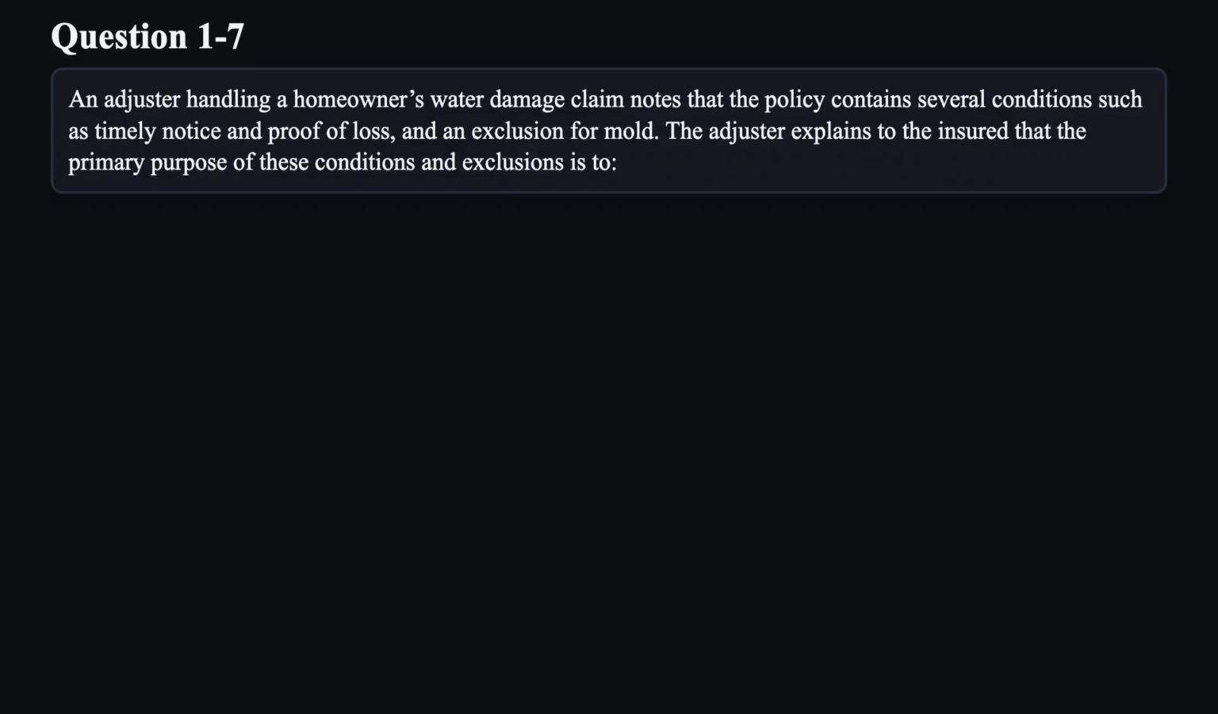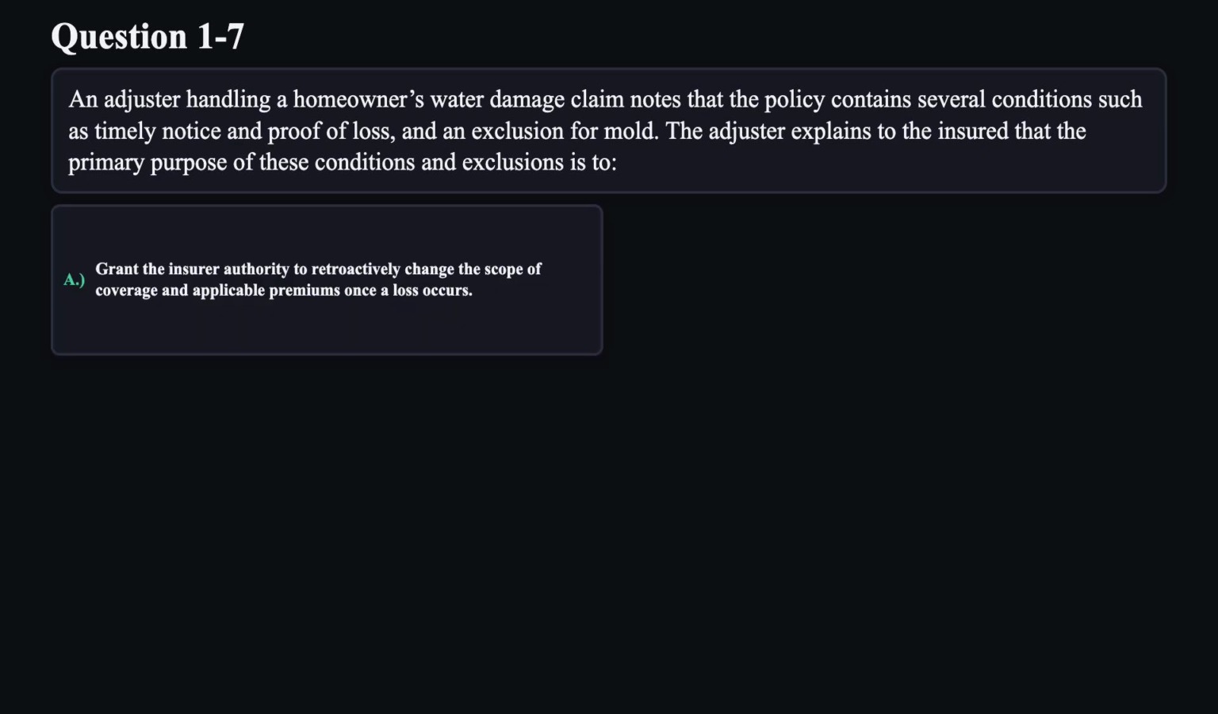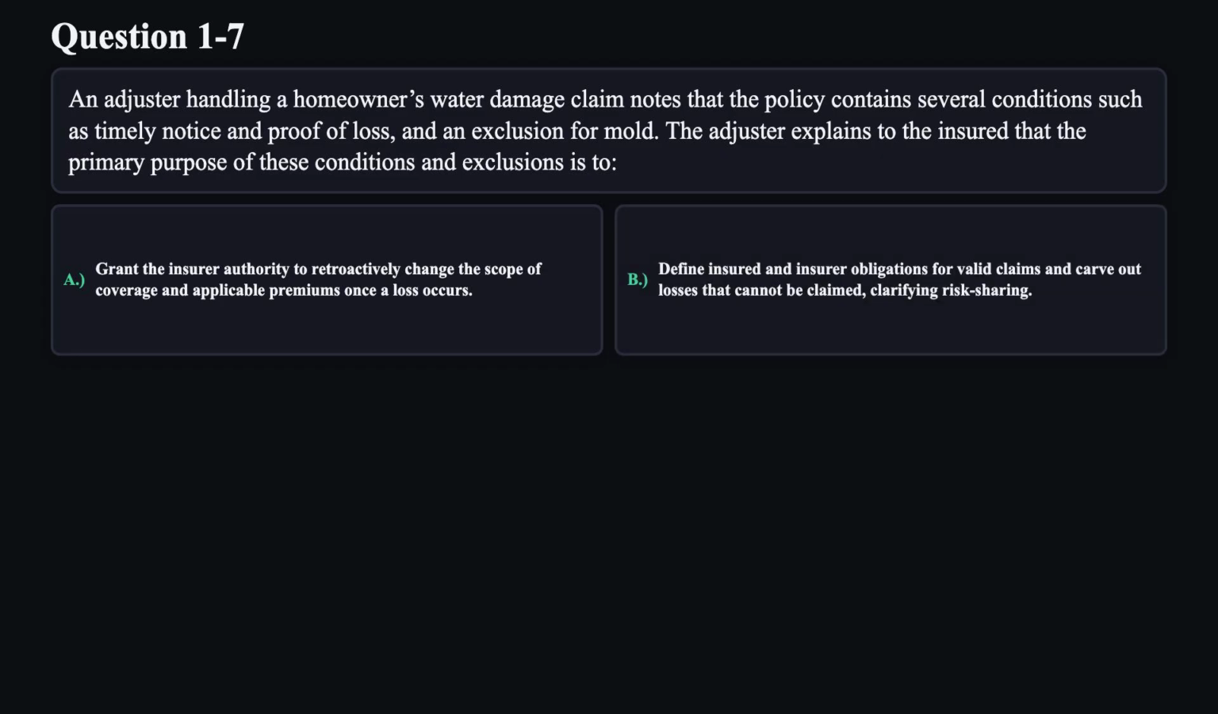Question 7. An adjuster handling a homeowner's water damage claim notes that the policy contains several conditions such as timely notice and proof of loss, and an exclusion for mold. The adjuster explains to the insured that the primary purpose of these conditions and exclusions is to: A. Grant the insurer authority to retroactively change the scope of coverage and applicable premiums once a loss occurs. B. Define insured and insurer obligations for valid claims and carve out losses that cannot be claimed, clarifying risk sharing.